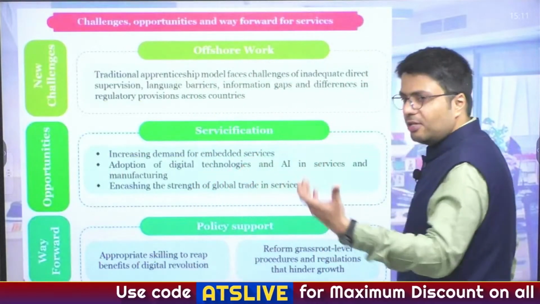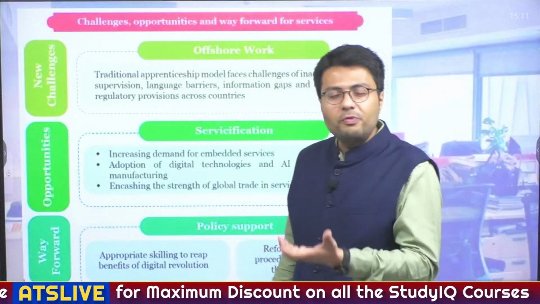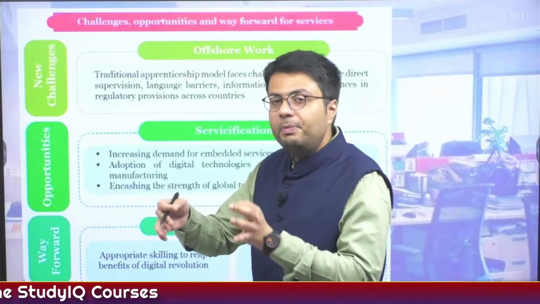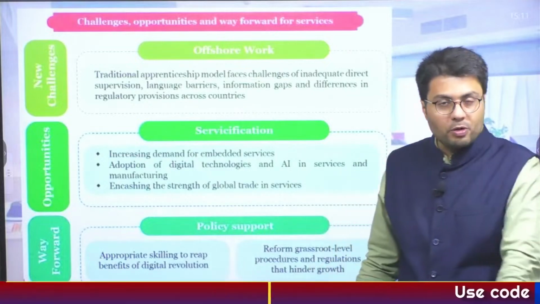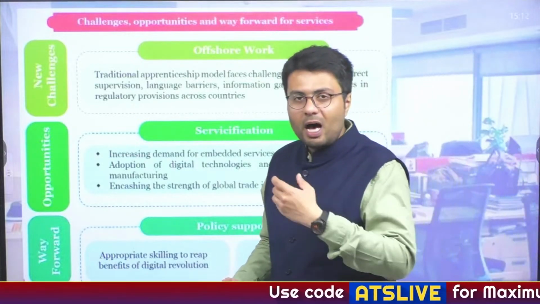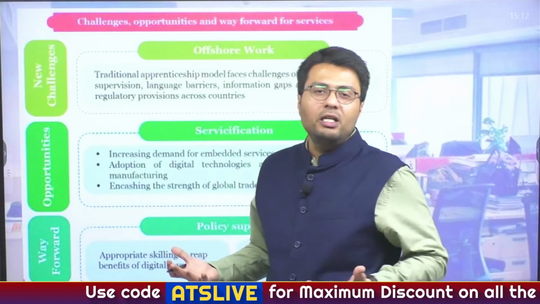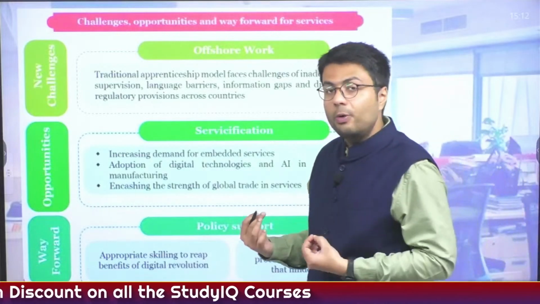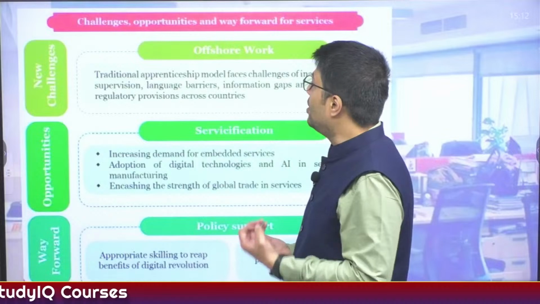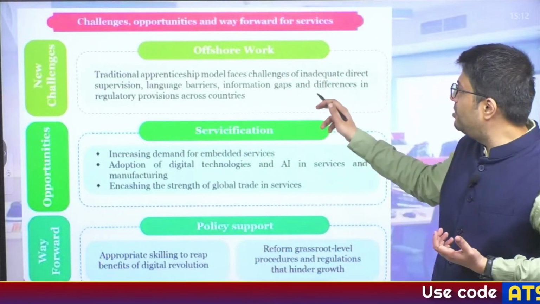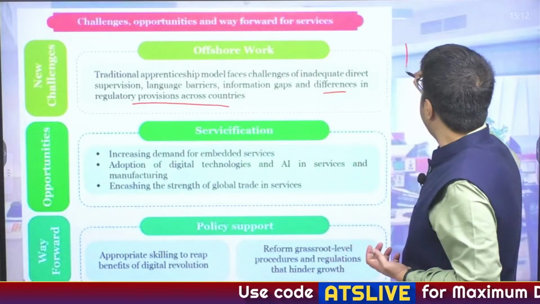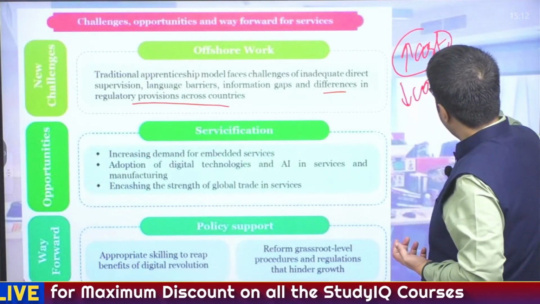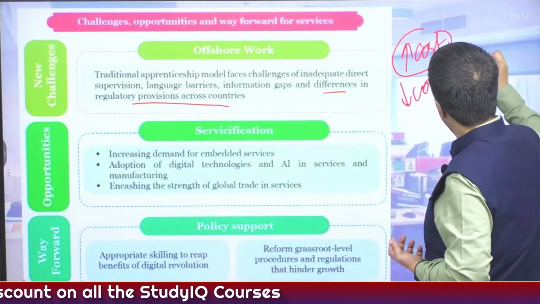Also, there are newer challenges that India faces as far as delivery of services is concerned, because export of services requires you to send people abroad on H1B and other important visas. However, we have seen in the recent past increasing trends that discourage the movement of people to other countries, particularly developed nations like the UK and US, and this has created challenges. Further, this also creates a differential in regulatory provisions, which ultimately leads to an increase in the cost of providing services, and this is where competitiveness is going to suffer